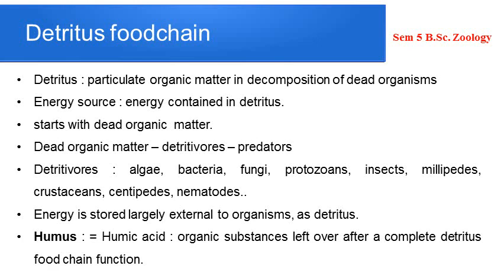So we saw this type of food chain. It starts from the dead organic matter, and from there it goes to the next trophic level, occupied by microorganisms, the detritivores, and from there to the predators. The detritivores we already saw include microorganisms or macroorganisms: algae, bacteria, fungi, protozoans, insects, millipedes, centipedes, crustaceans, etc.